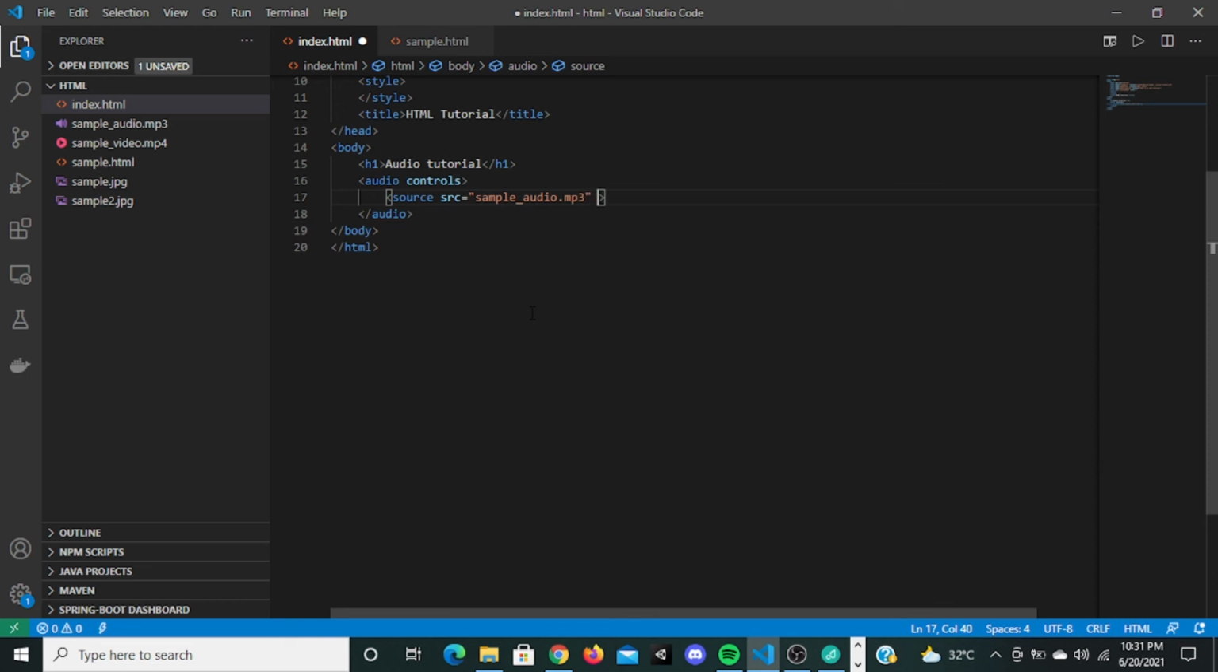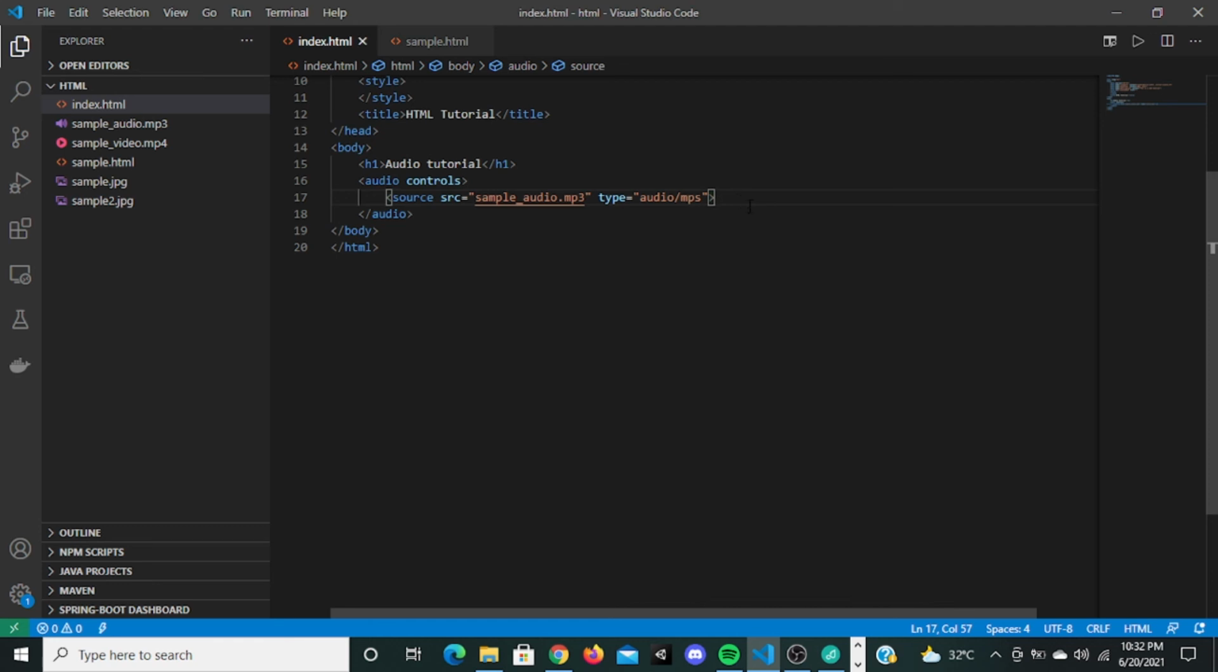Now you have to give the type. There are several audio types that HTML supports, for example MP3 or OGG. So you have to give the type. I'm going to give audio/mp3. This is how you specify the type: just type audio and then the file extension here. Now I'm going to save this.